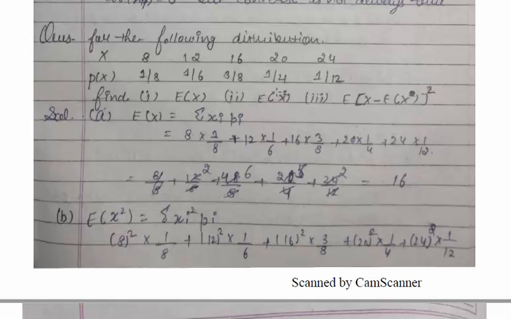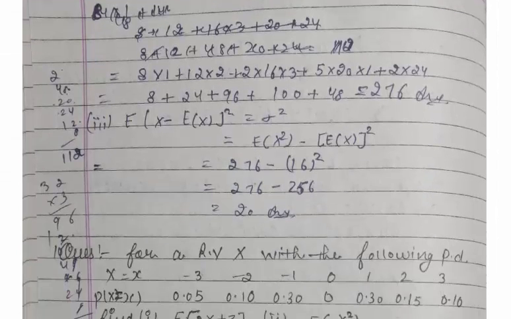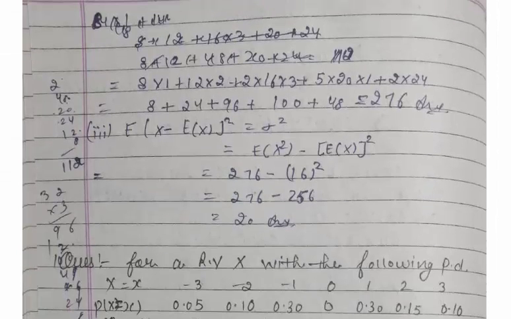So next is expectation of x square. First we find x square, then we multiply with the probabilities. This is the formula to find the expectation of x square: 8 square into 1 by 8 plus 12 square into 1 by 6, and so on. Then you can simplify. Now next we find the expectation of (x minus expectation of x) whole square.